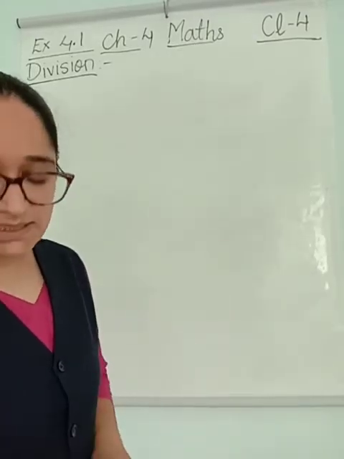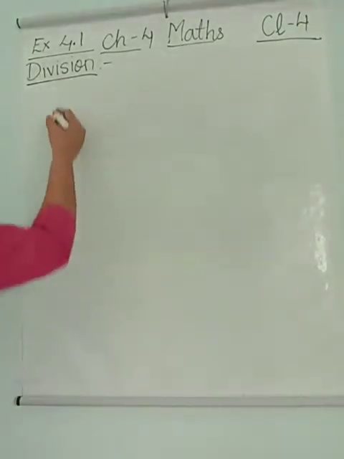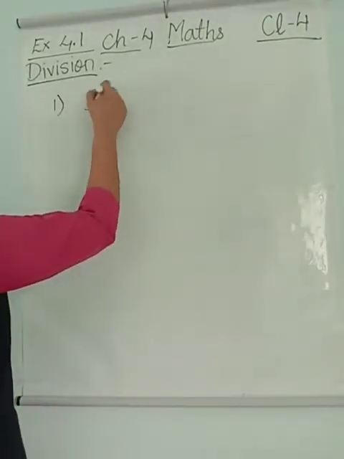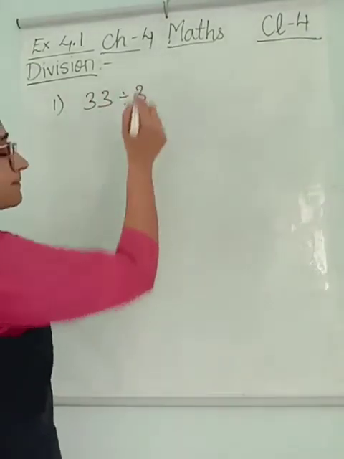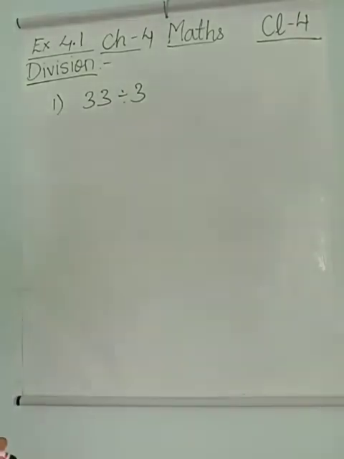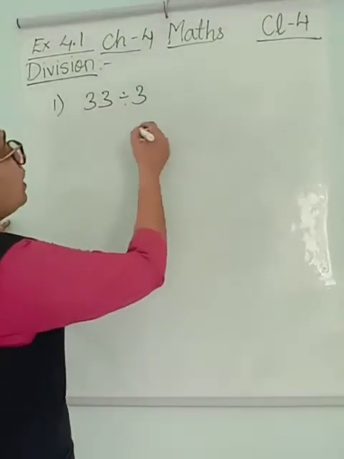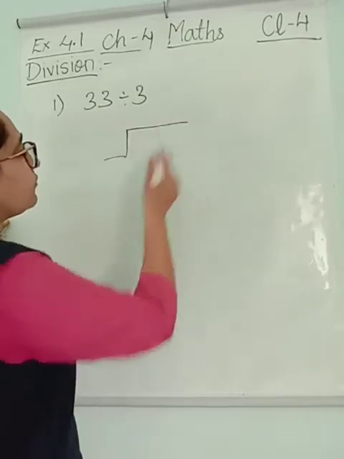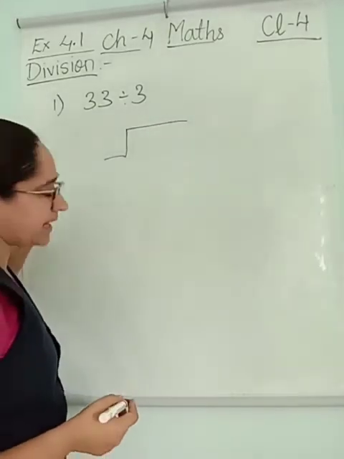Now let's see how to divide them. First sum says 33 divided by 3. Now I know to divide I have to first draw this bracket.